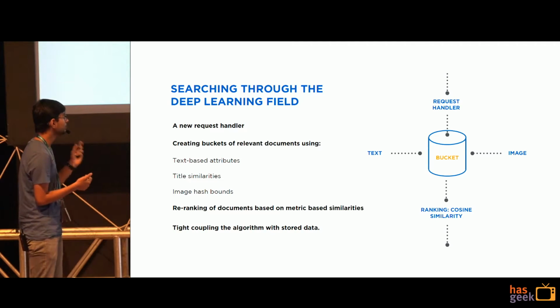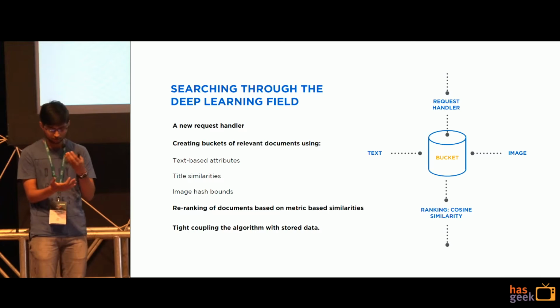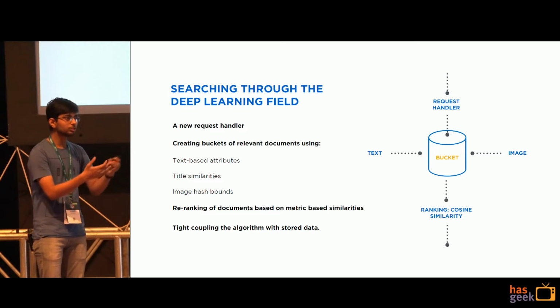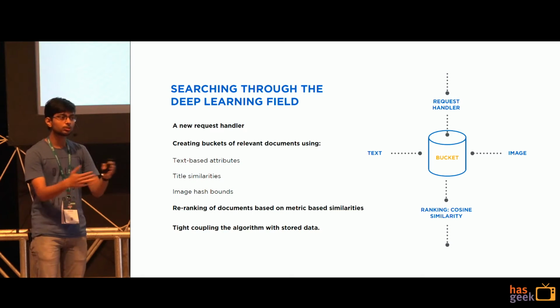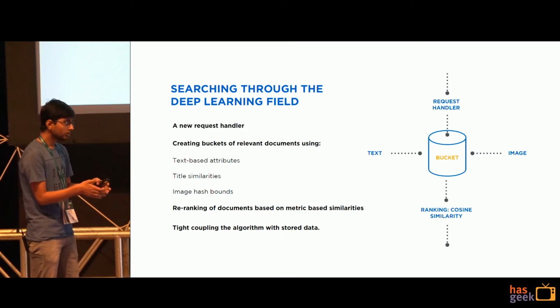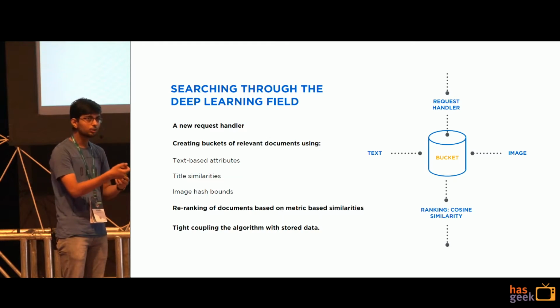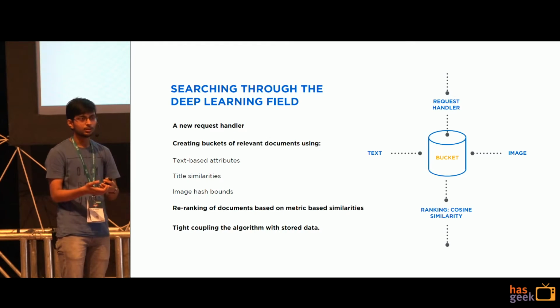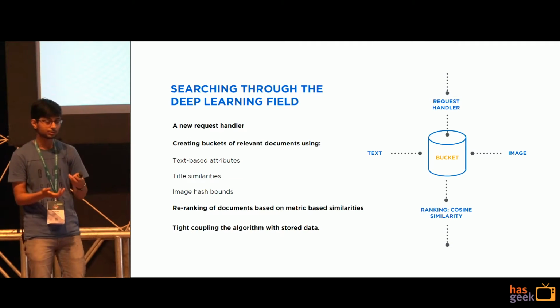One unique thing with the present mechanism is that there is a tight coupling of the stored dataset and the algorithm. So instead of bringing the data from one server to another, we have moved the whole computation engine to the data itself. So we are saving a lot of latency, which would be associated with fetching the deep learning features, which is going to be a 2048 double list.